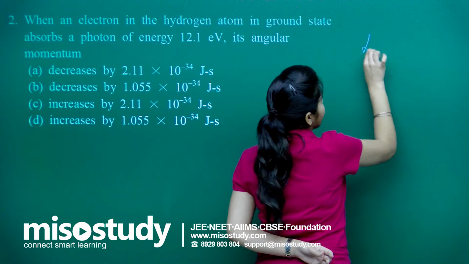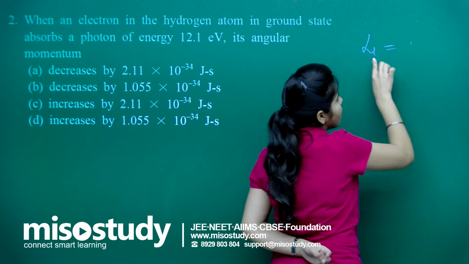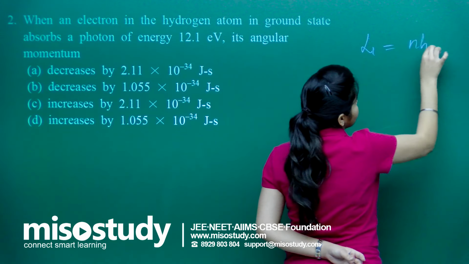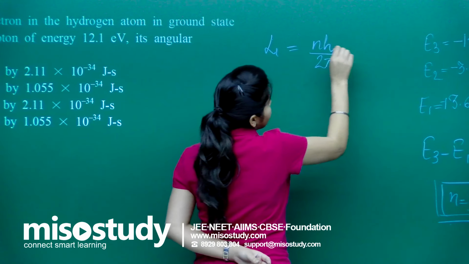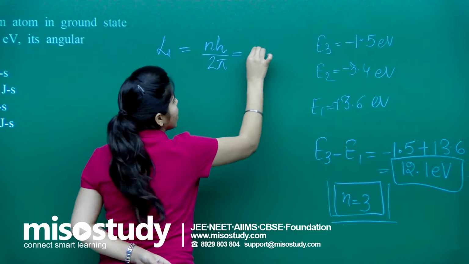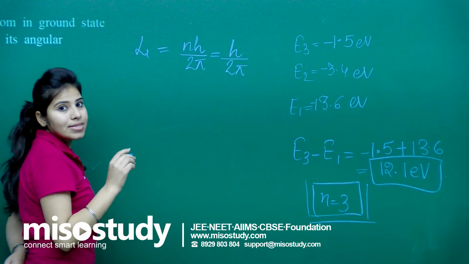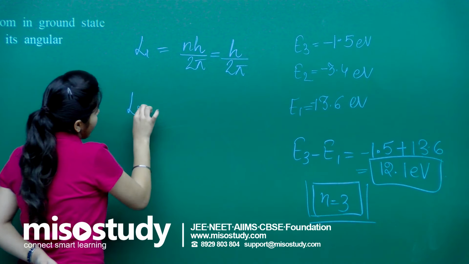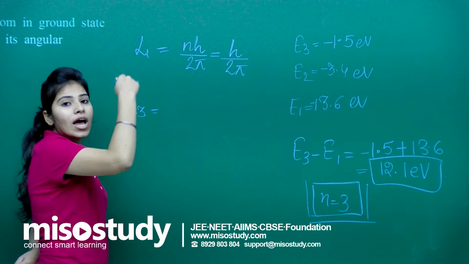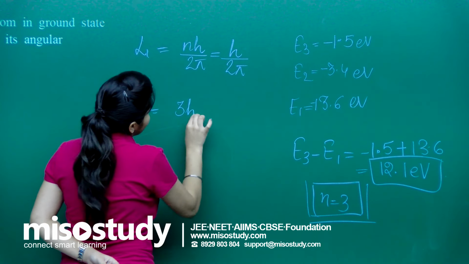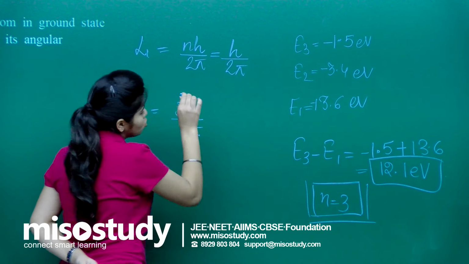Earlier, in the ground state, n is 1, so it is h upon 2 pi. In the second case, L3, because the electron has moved to the third shell, your angular momentum will be 3h upon 2 pi.